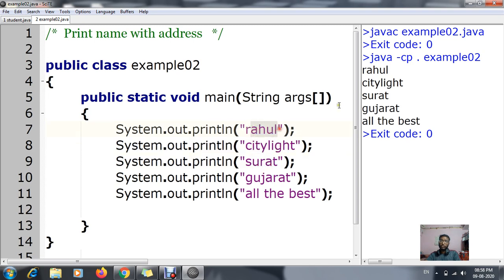See, I have written Rahul. You can see Rahul in the output on the right side. On the left side I have written Citylite, and on the right side I get the output as Citylite. So over here Surat, and on the right side also Surat, Gujarat, Gujarat. That means whatever you write, it will be displayed as a message.